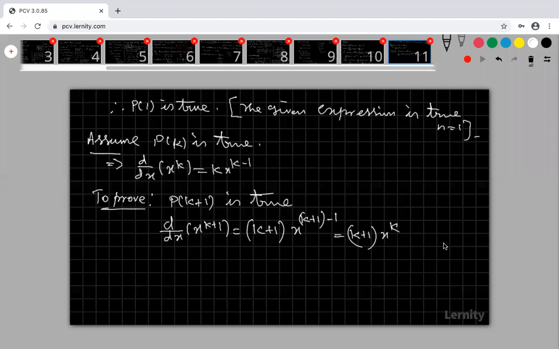I am going to prove that. Okay, now come to the left hand side. What is my left hand side? d by dx of x power k plus 1.